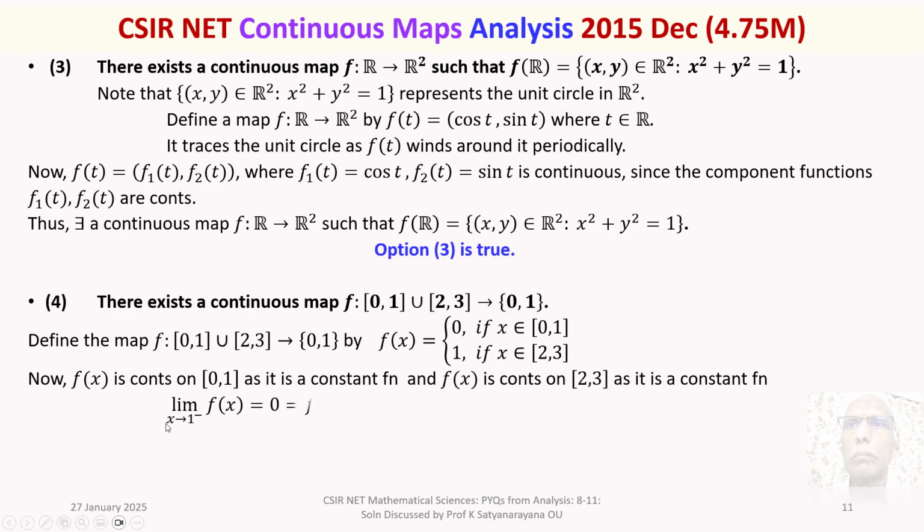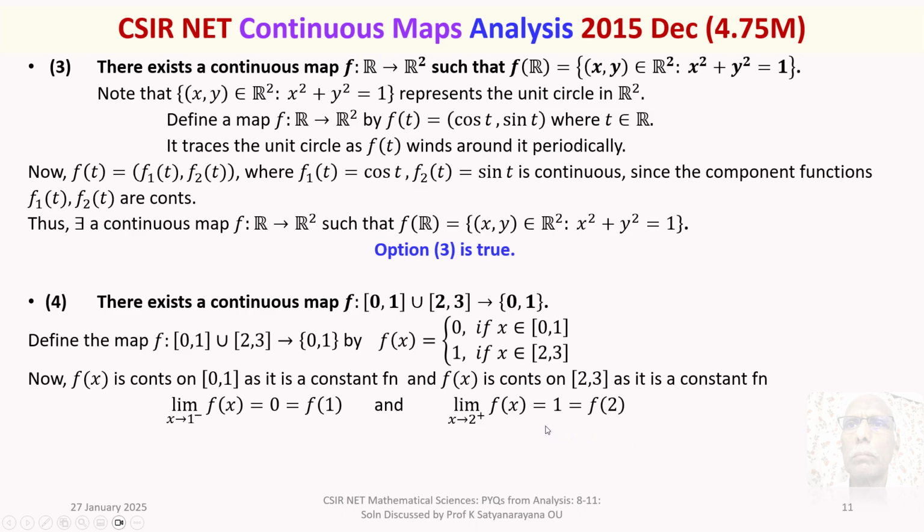Now the limit as x tends to 1 minus, that is the left limit of f of x at 1, is 0, which is equal to f of 1.